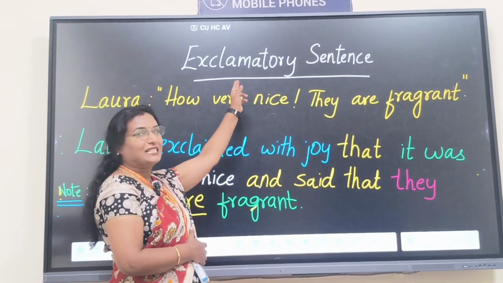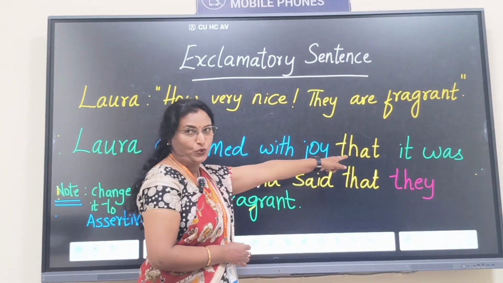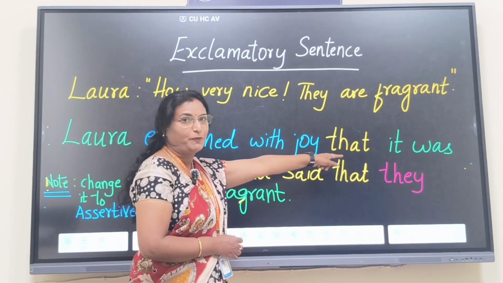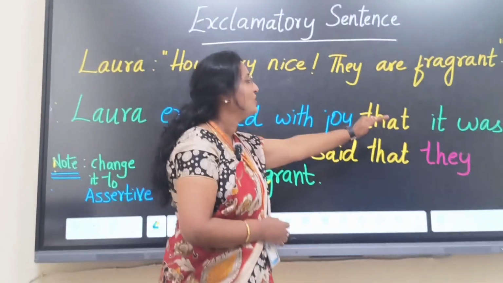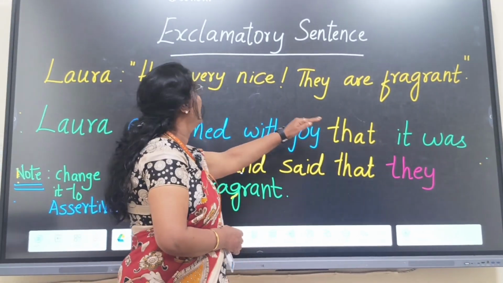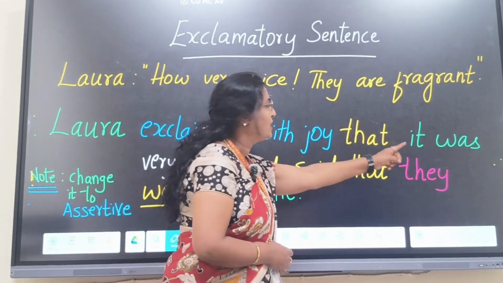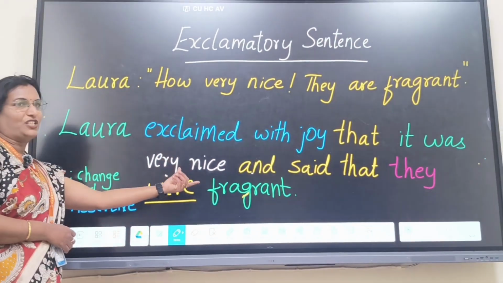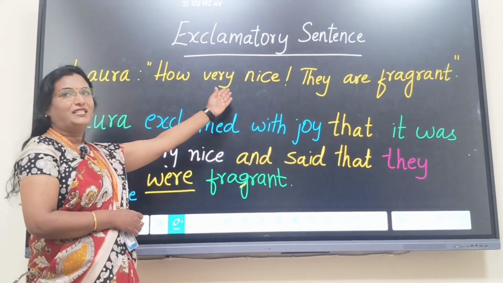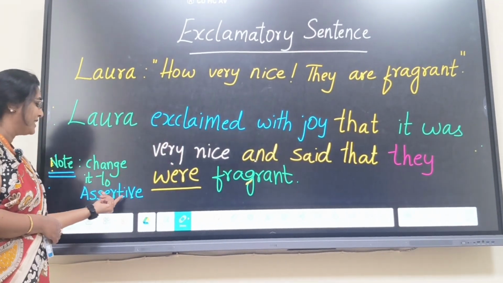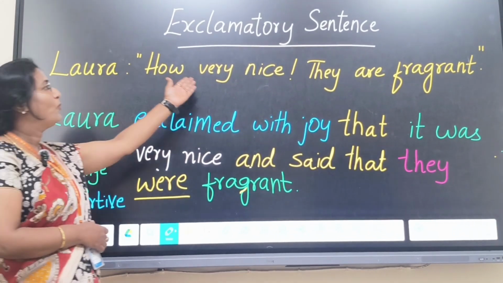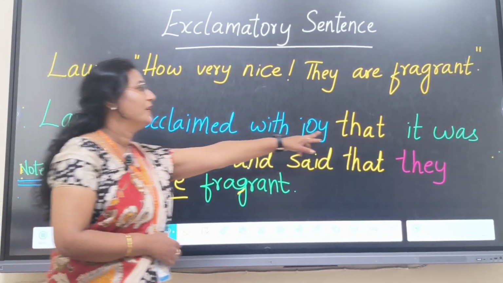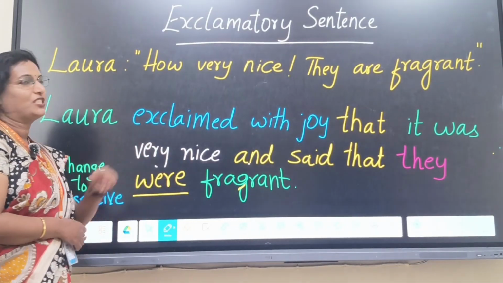When you are changing an exclamatory sentence into reported speech, you have to change it to an assertive sentence, so how very nice should be simply changed to an assertive sentence. When it is changed to an assertive sentence, how very nice will become it was very nice.